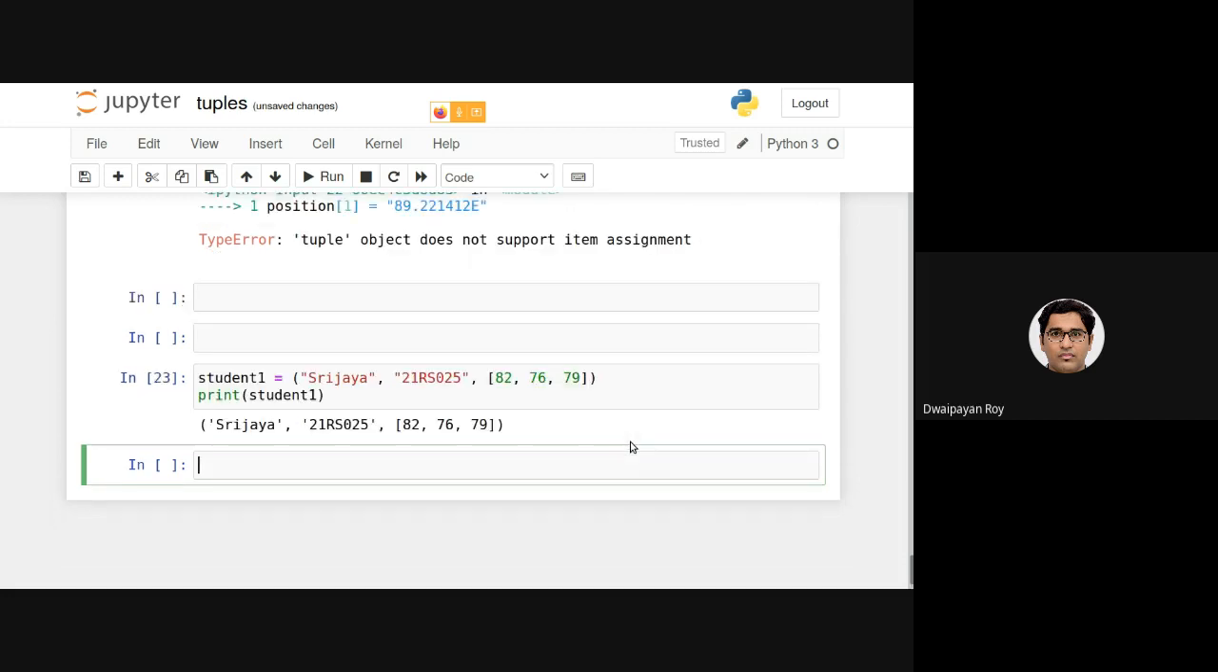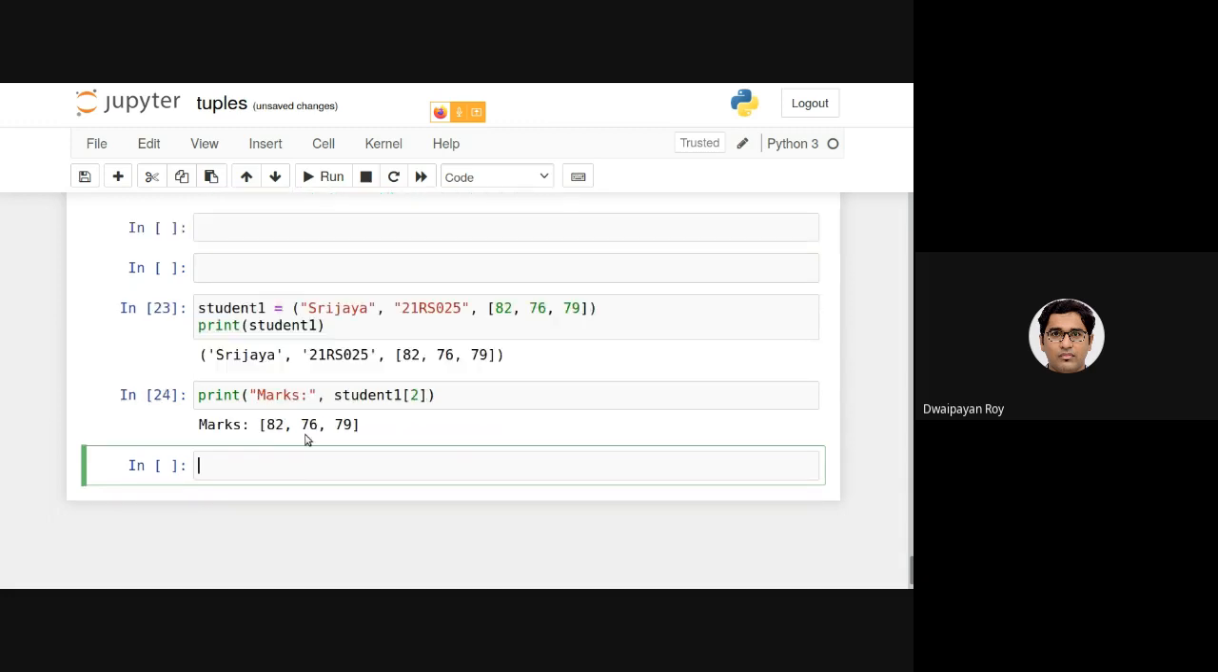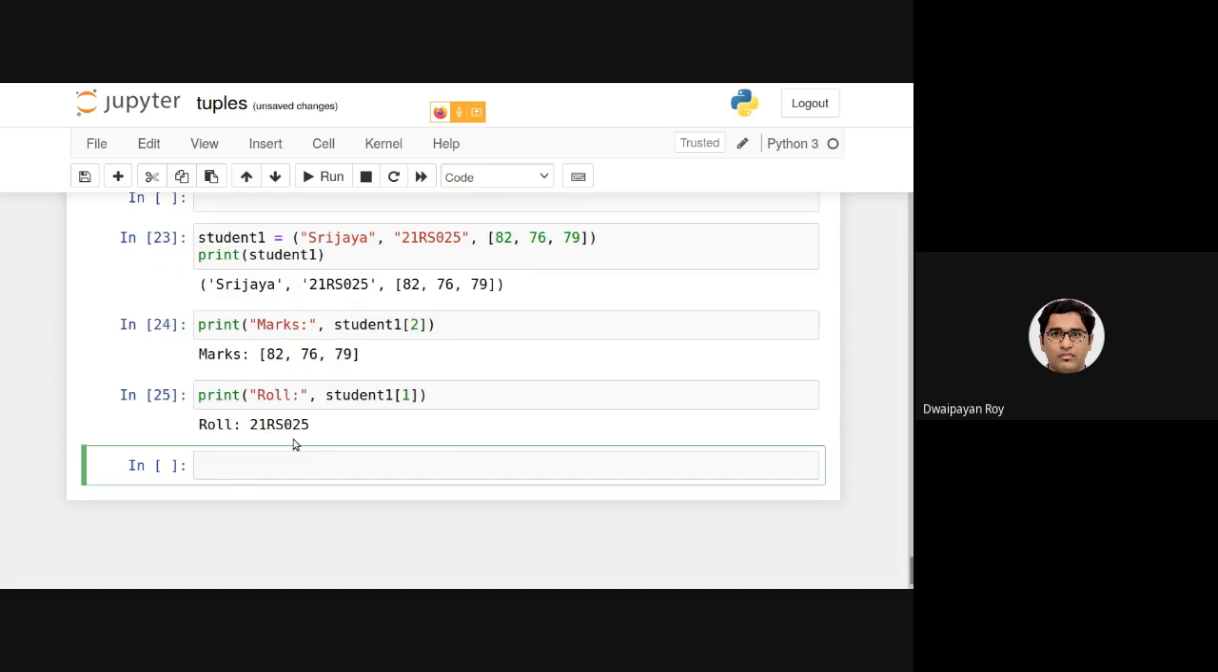Student 1 is basically this. Now, what if I want to only print the marks? I can simply use the indexing value. Here I know the indexing value is 0, 1, 2. So what I need to do is write student 1, that is the name of the tuple, then in third bracket 2. This will provide us with the marks. Similarly, if I want to print the roll number, I can simply write student 1 in third bracket 1. This will provide us with the roll.